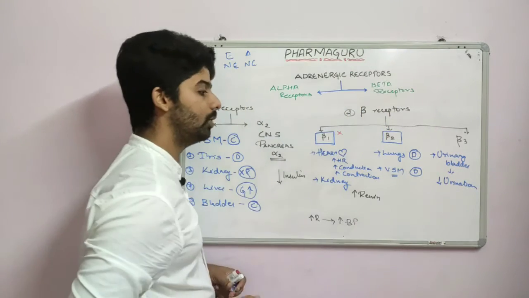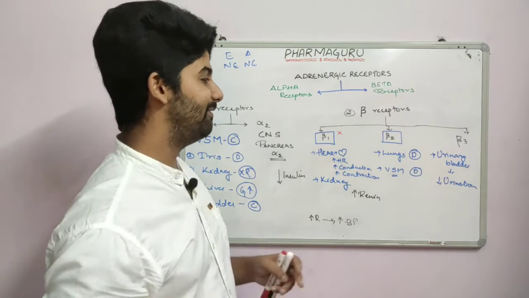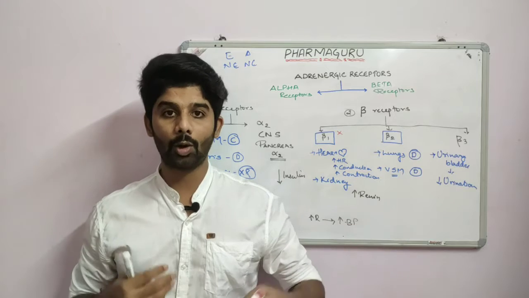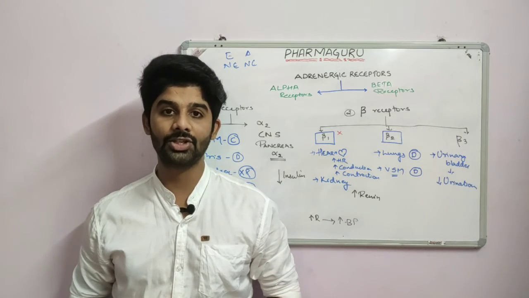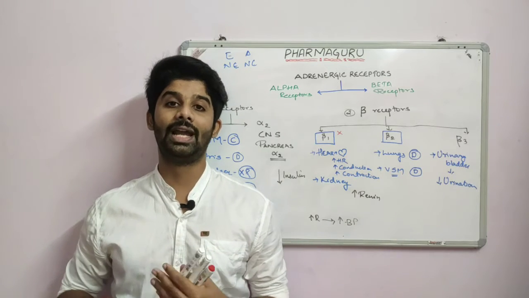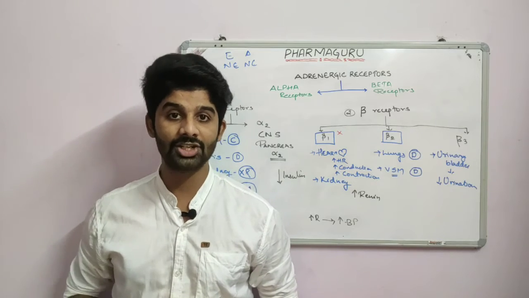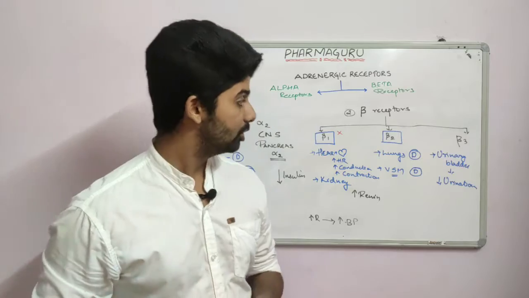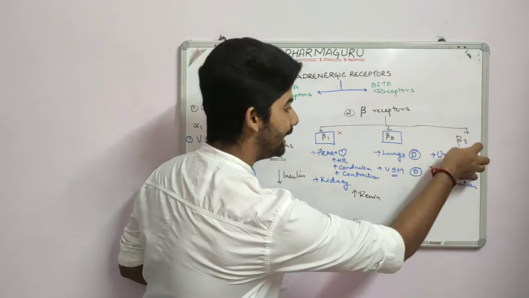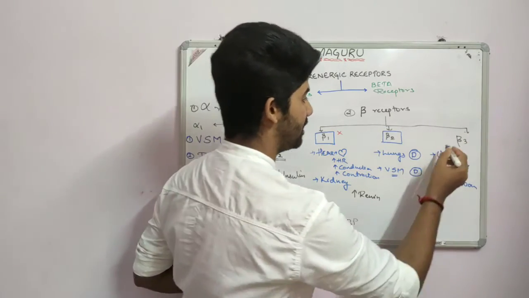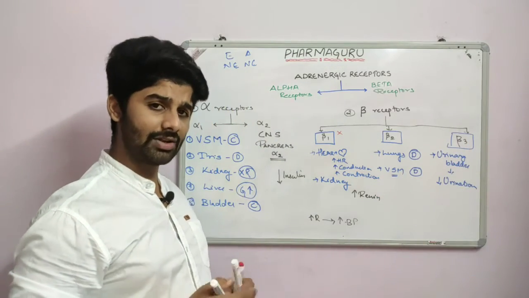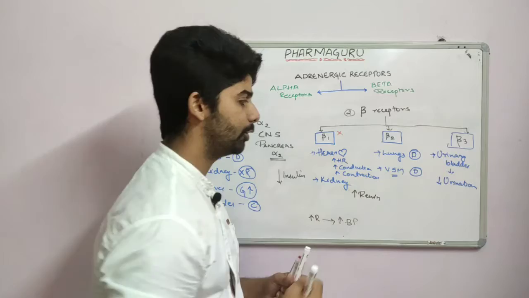Okay, it will lead to reduced urination. Now in which case would we like to do this? If the patient is an old age patient, a geriatric patient, and is not having control over his urination, he will frequently urinate without his knowledge or permission, right? So in that case, we will stimulate the beta 3 receptors of such patients, and when the beta 3 receptors are stimulated by any drug, it will cause reduced urination.